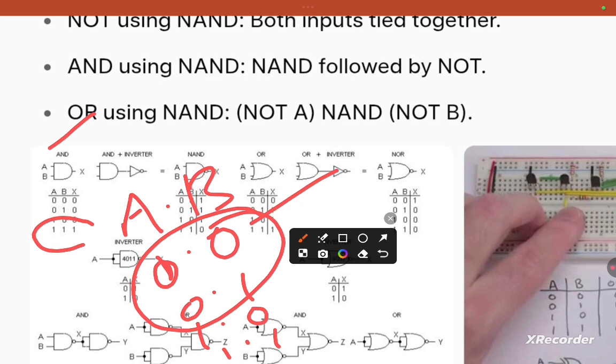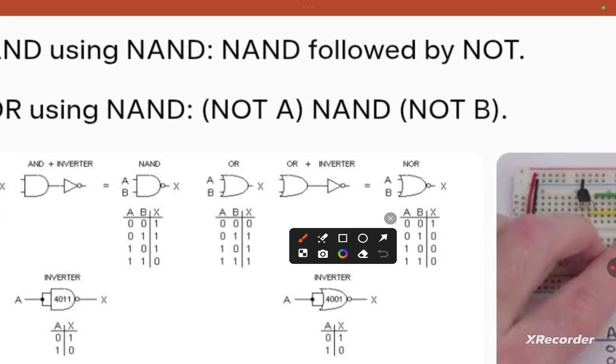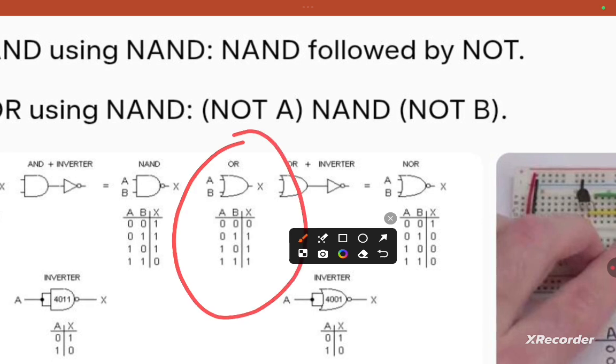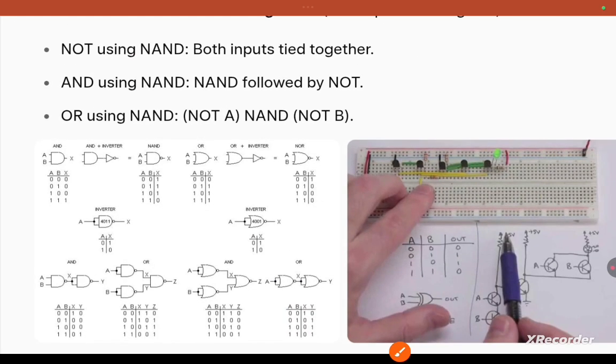We are coming to the OR gate. When two inputs are minimum, output will be minimum, rest it will be max. NAND is the opposite of AND gate, NOR is the opposite of OR. So you can see.